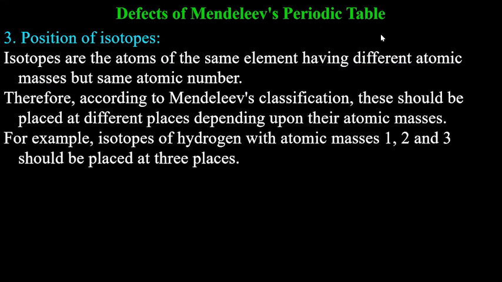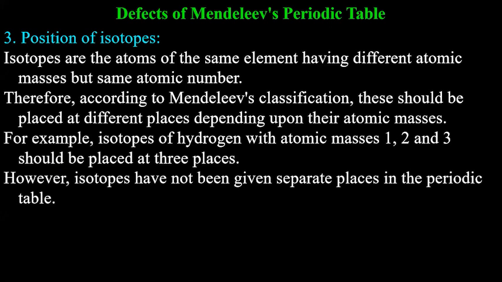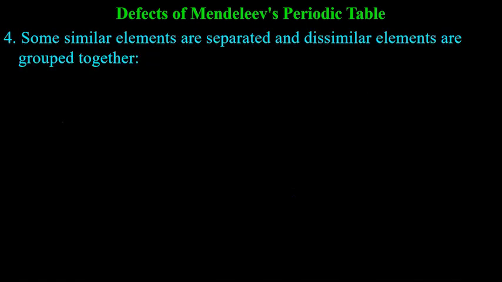For example, isotopes of hydrogen with atomic mass 1, 2, 3 should be placed in three places. However, isotopes have not been given separate places in the periodic table. They were placed in just one cell. So this was another defect. Some similar elements are separated and dissimilar elements are grouped together.